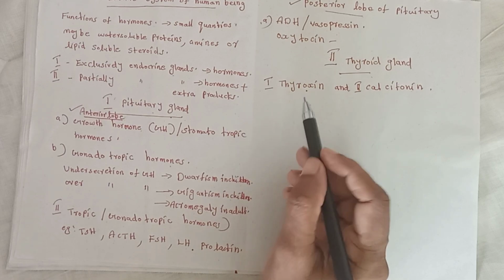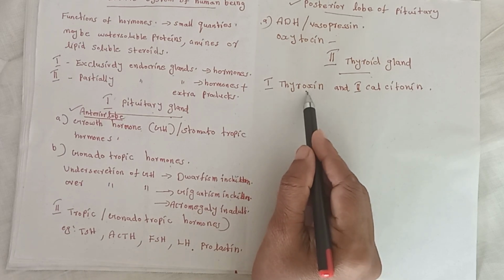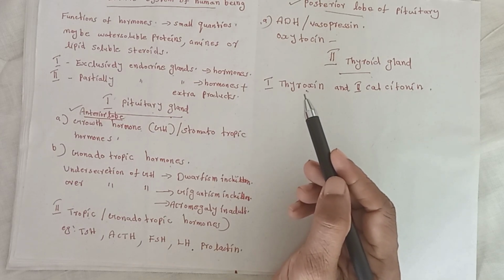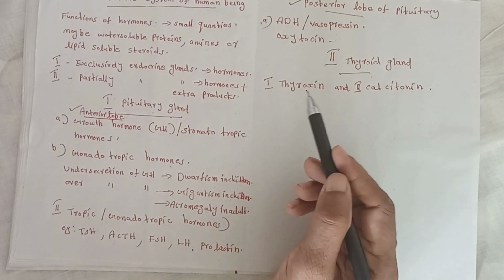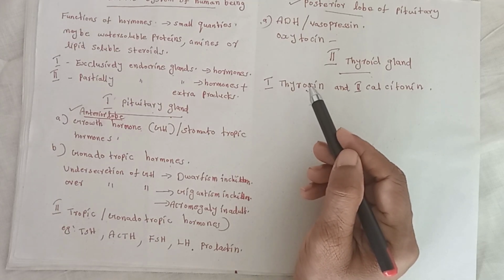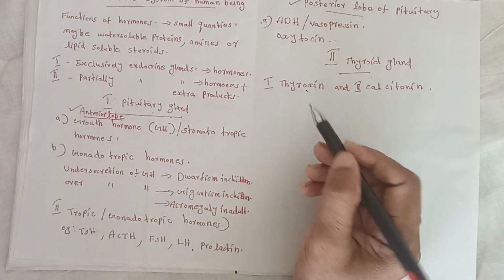What are the functions of thyroxine? It regulates basal metabolism, controls growth and development, ossification of bones, maintains body temperature and mental development in children.